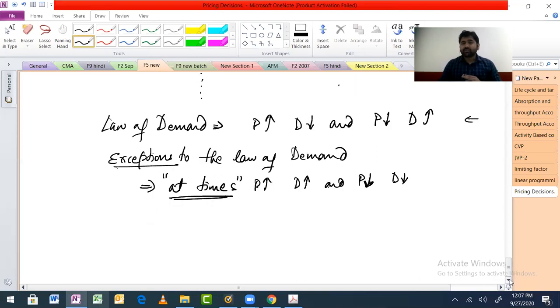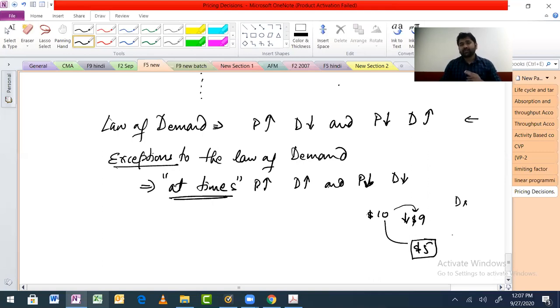In situations when people are doing speculation, say something which was sold for $10 went down to $9. The demand should increase, but we are expecting the price to go all the way down to $5. Now you tell me, when the price falls to 9, what will happen to demand?